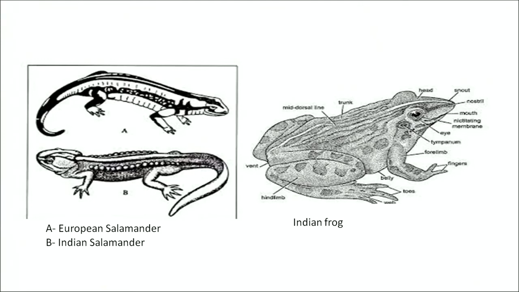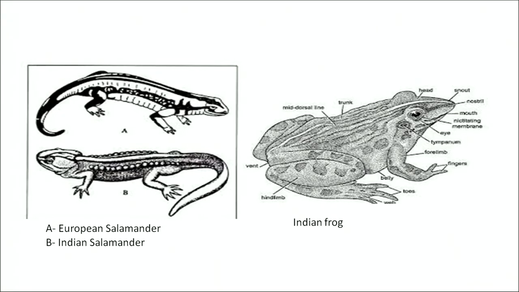Their heart is three-chambered. Larval stage is single-tailed and aquatic. Some are tailed, as in the case of salamander, and some are tailless, example frog and toad. Some of the examples of this class Amphibia are Salamandra, Proteus, Rana, that is your frog, or Bufo, toad, which you normally call it. The next class which we are going to discuss here is class Reptilia.